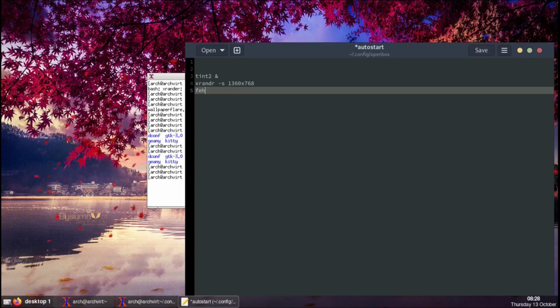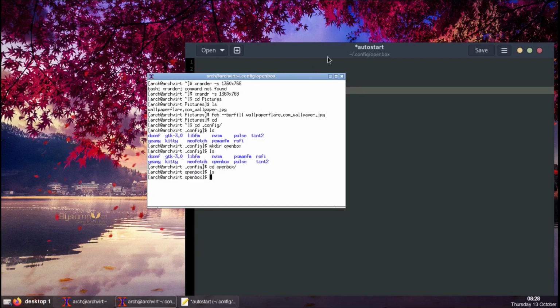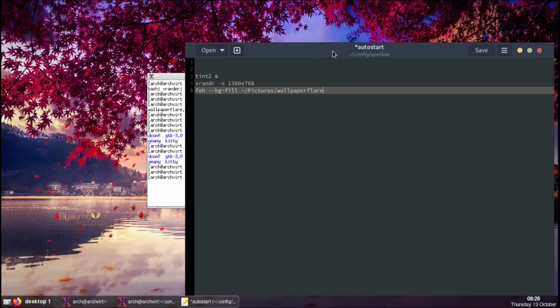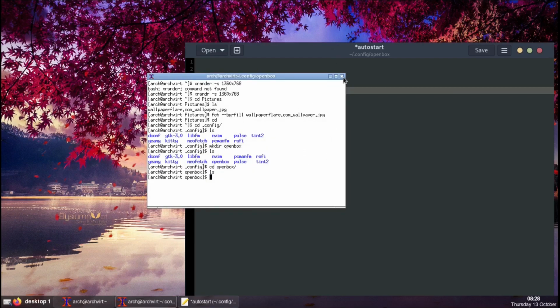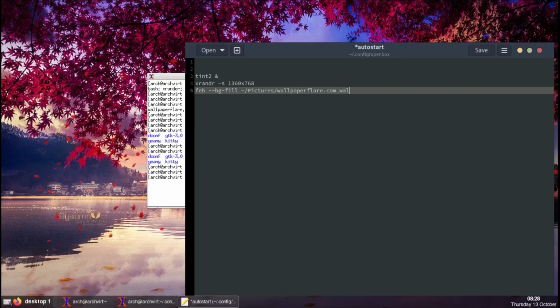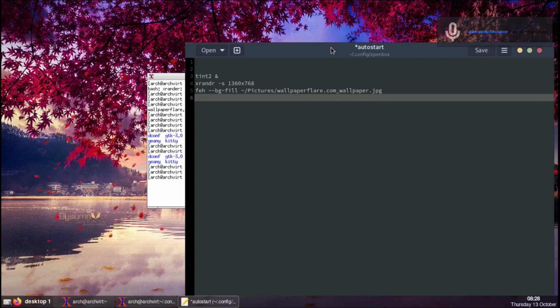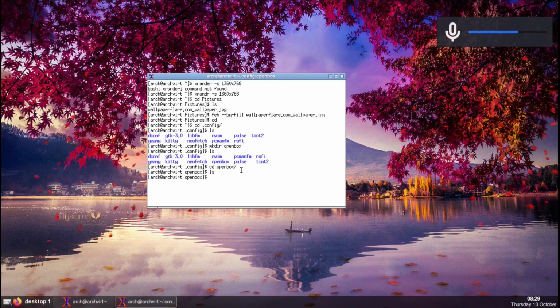And then we have to set up our wallpaper. feh --bg-fill, and it's gonna be in our Pictures, and it's called wallpaperflare.com_wallpaper.jpg. Yep. Okay. And what's next? I think that's pretty much it. We're gonna save it and close it.